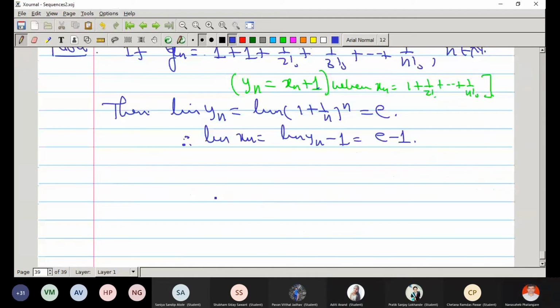Okay. Let us see one more example. Let xn be equal to 1 plus 1 by 2 square plus 1 by 3 square plus and so on up to 1 by n square.